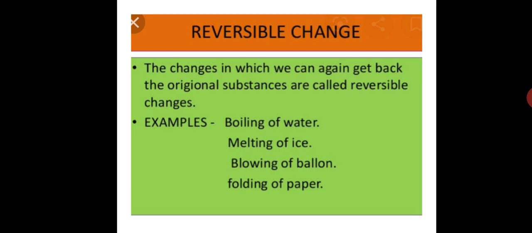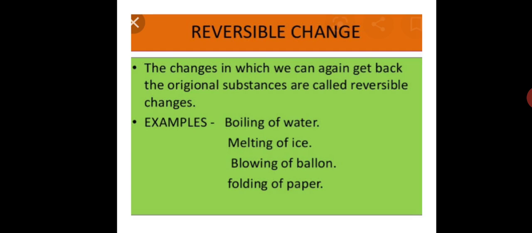So, what are reversible changes? When we say reversible, what does it mean? It means that you can get back the original substance. So, the changes in which we can get back the original substance are called reversible changes. For instance, boiling of water, a melting of ice. If you have ice and the ice melts, if you take it back to your freezer, it will still become ice. So we have blowing of balloon, we have folding of paper.